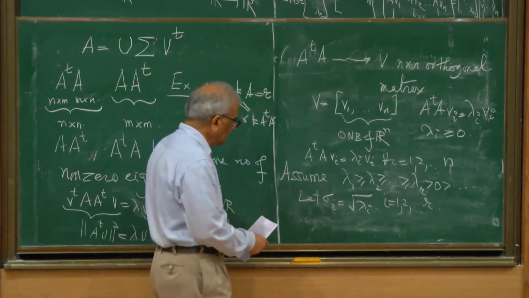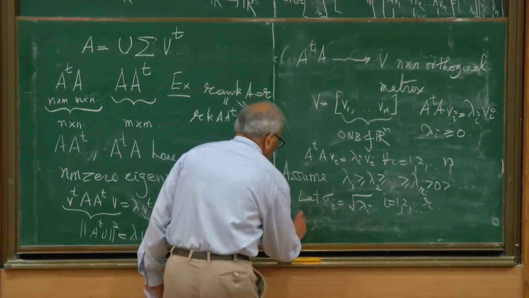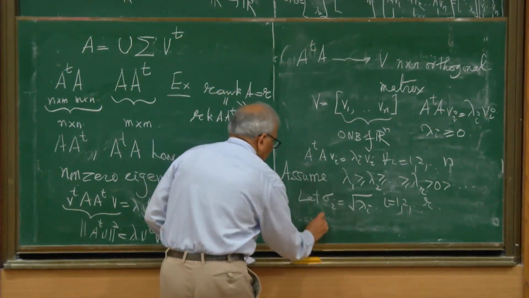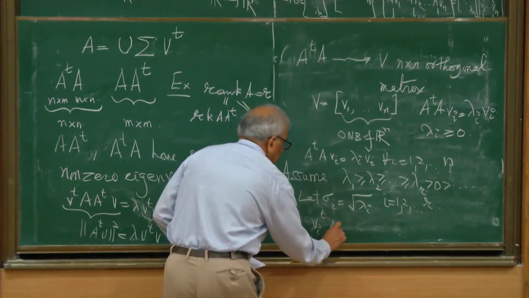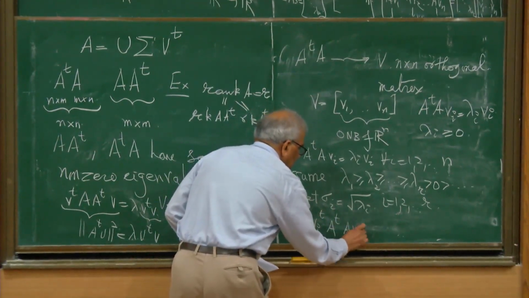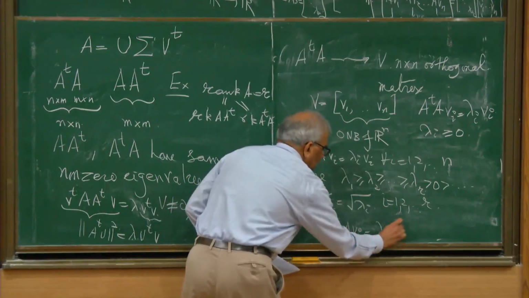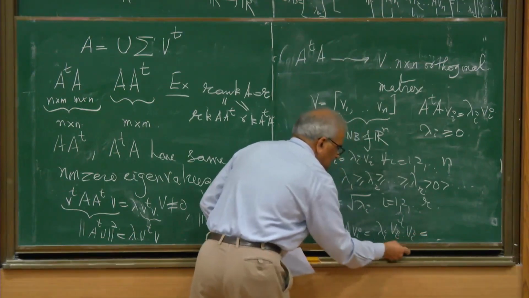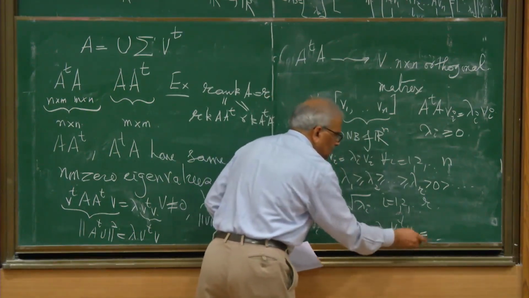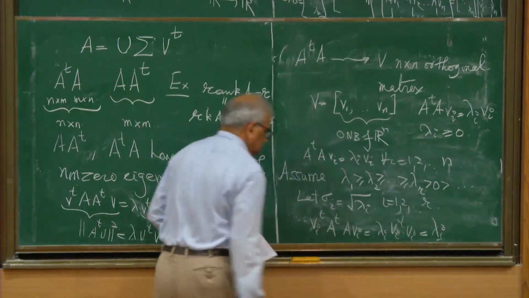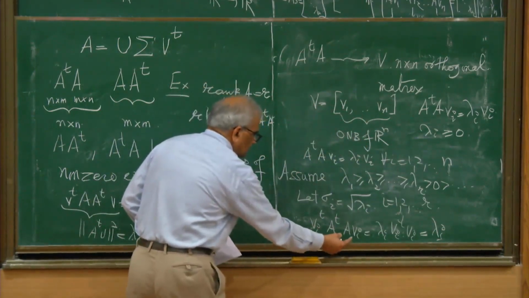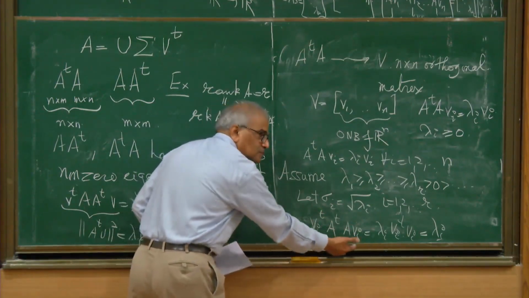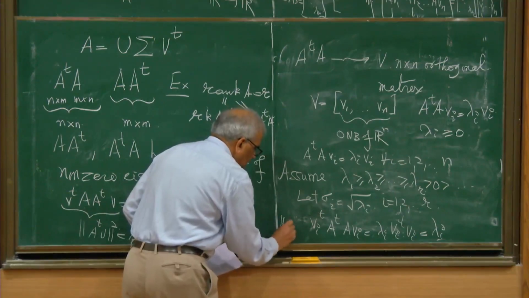We will see how that goes. Therefore I can multiply this equation by Vi transpose: Vi transpose A transpose A Vi is lambda i Vi transpose Vi, and this is unit length, and therefore this is lambda i. This is equal to the square of the length of A Vi, because this is the transpose of this vector.